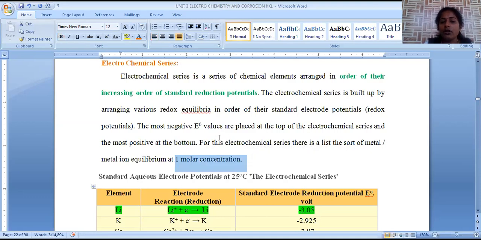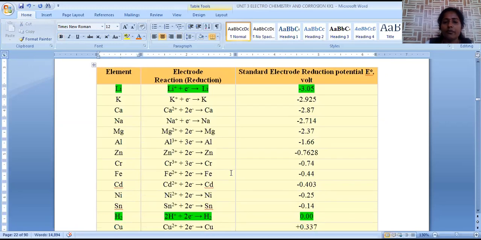Unit concentration of the solution we have to take, temperature should be maintained at 298 Kelvin or 25 degrees centigrade, and pressure should be 1 atmosphere. At these conditions, if we find their electrode potential, all are tabulated in this form, which is called the electrochemical series.